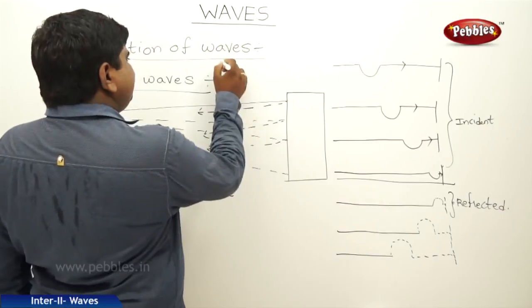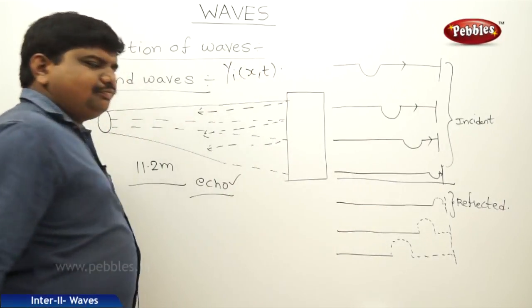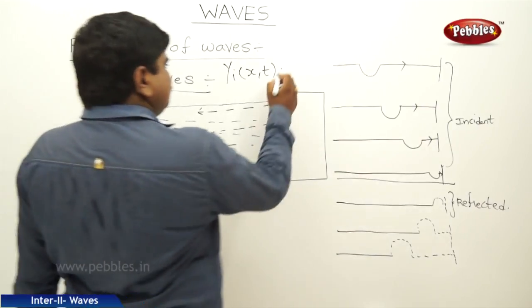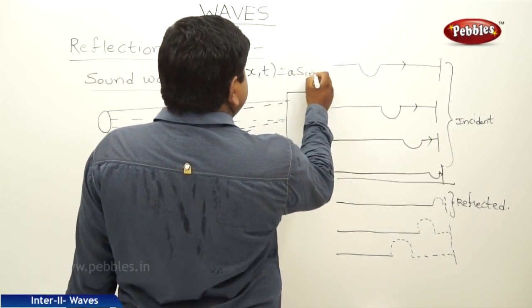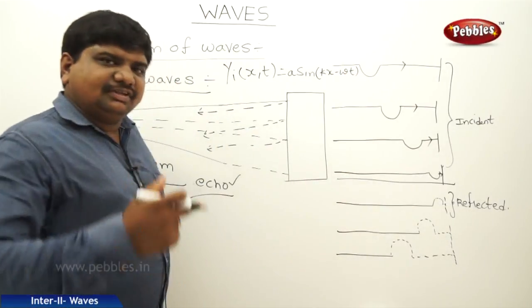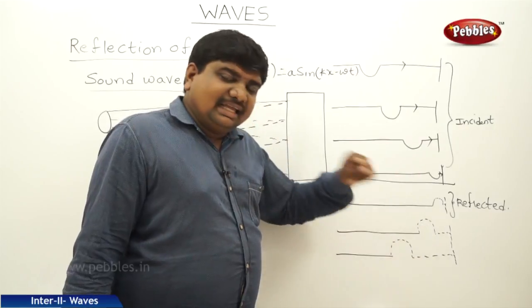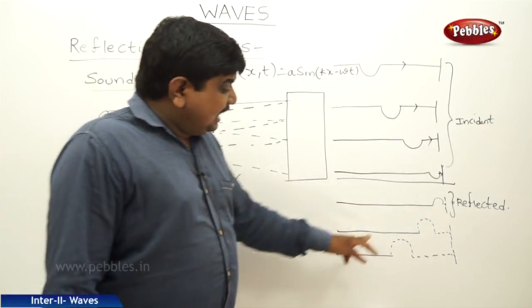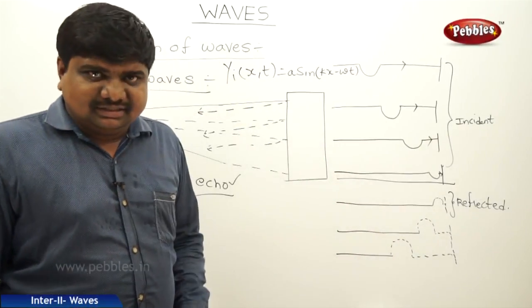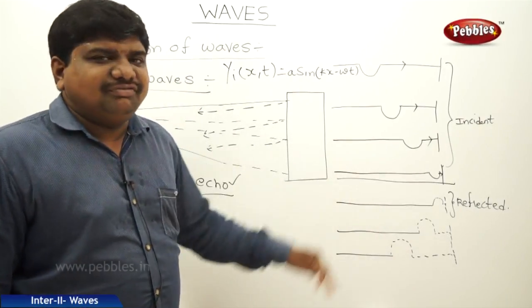The incident wave, we can say that yi of x comma t is a sine kx minus omega t. But for the reflected wave at the rigid boundary, the reflected wave maintains a constant phase difference at each and every length interval. The phase difference is phi, that is pi, automatically out of phase.